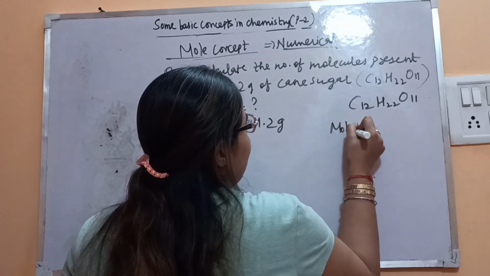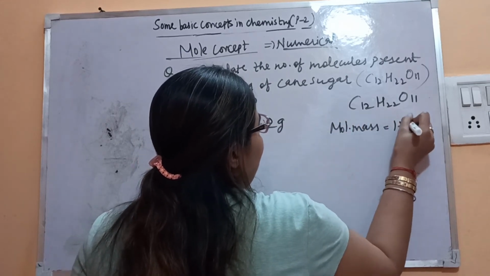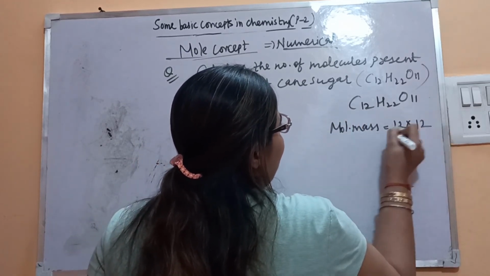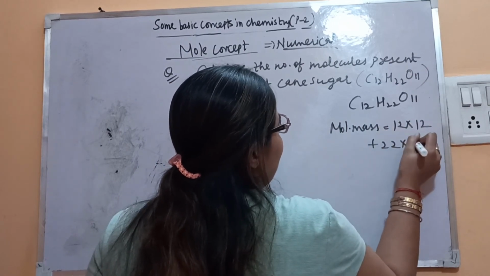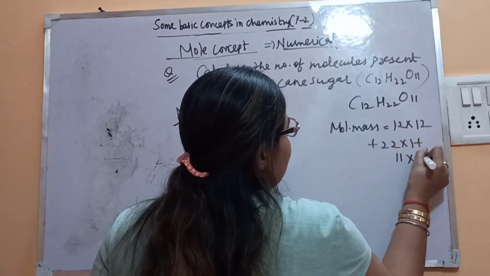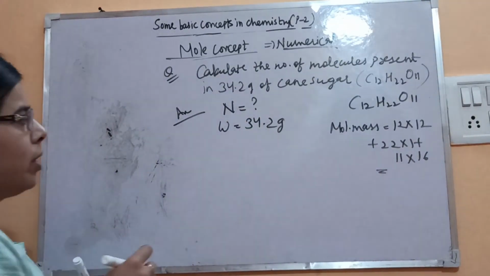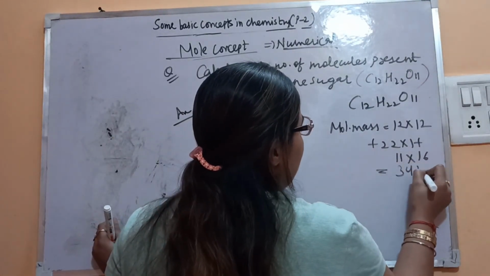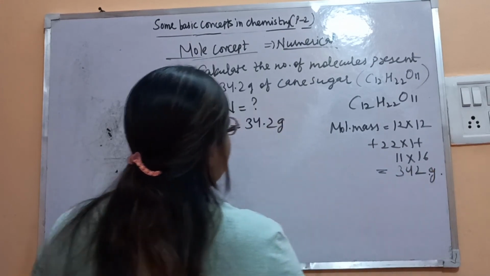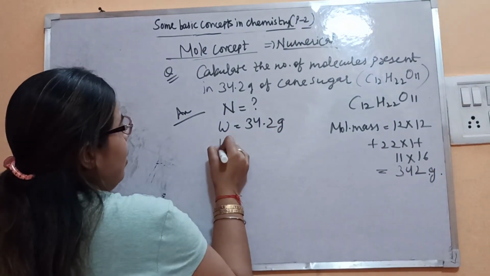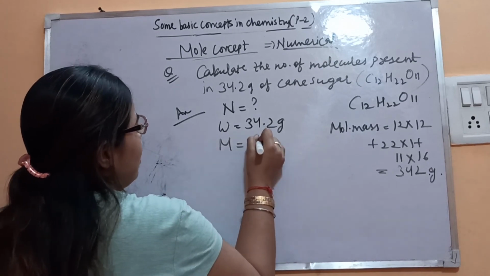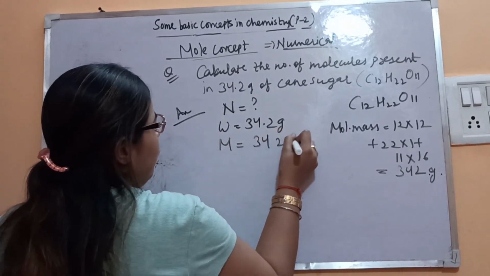Molecular mass is 12 × 12 + 22 × 1 + 11 × 16, which gives 342 gram.